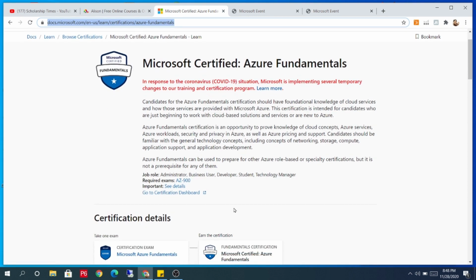And by the way, who can attend this course? You can see job roles: administrator, business user, developer, student, and technology manager. If you are an IT lover or software engineer, this is the best way for you, because the Microsoft certificate is very important and accepted all around the world.